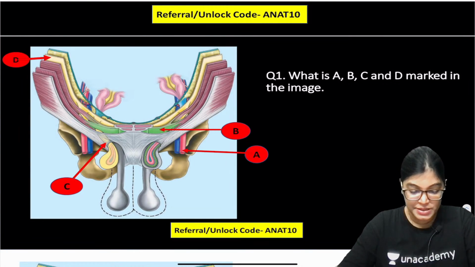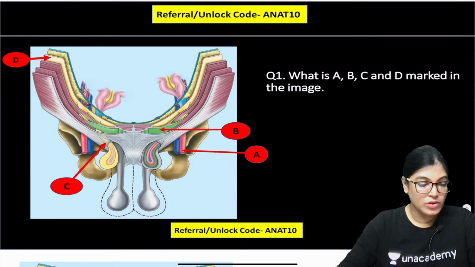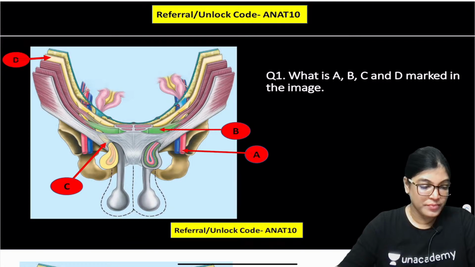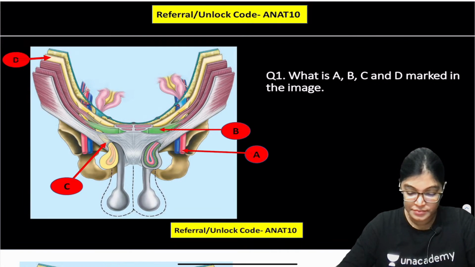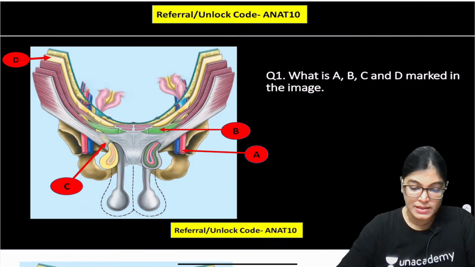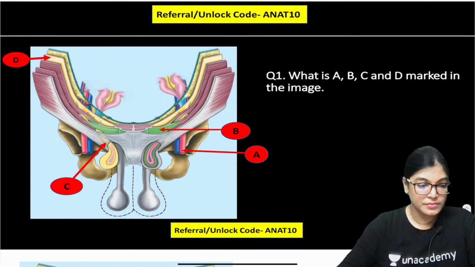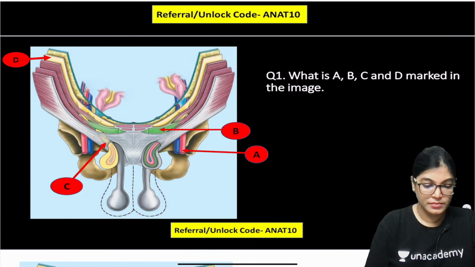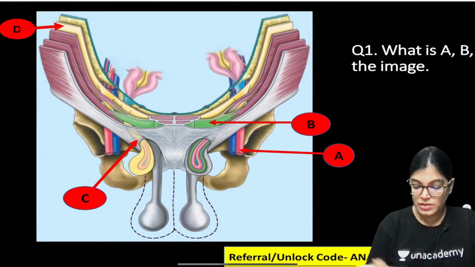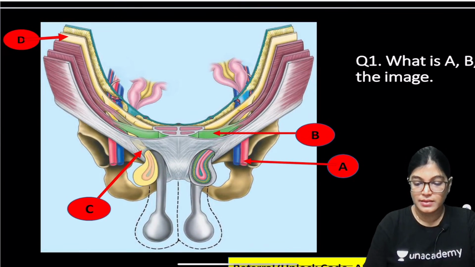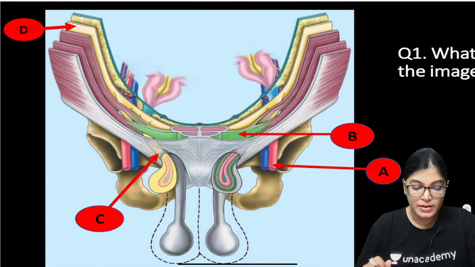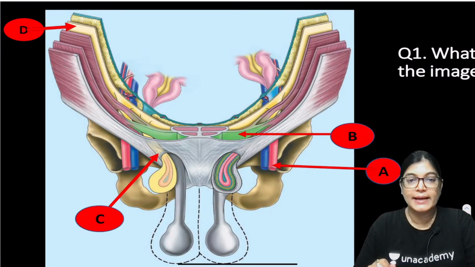A, B, C and D. Try. If you are not able to answer, don't worry, I will give a proper explanation. You have to just tell me the structures marked A, B, C and D. Okay, your time begins now. I would like to slightly highlight it so that you can understand. Yeah, I have just highlighted it. I have just enlarged the diagram. What is A, what is B, what is C and D?